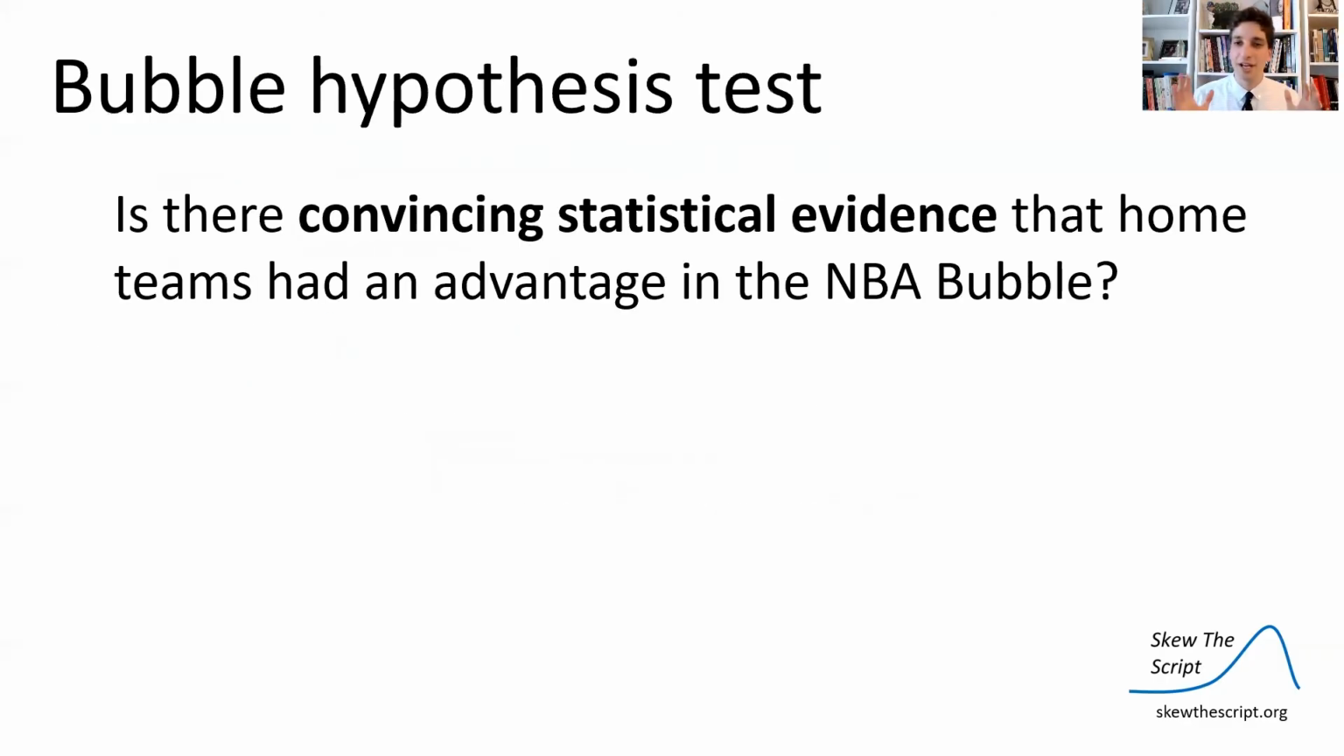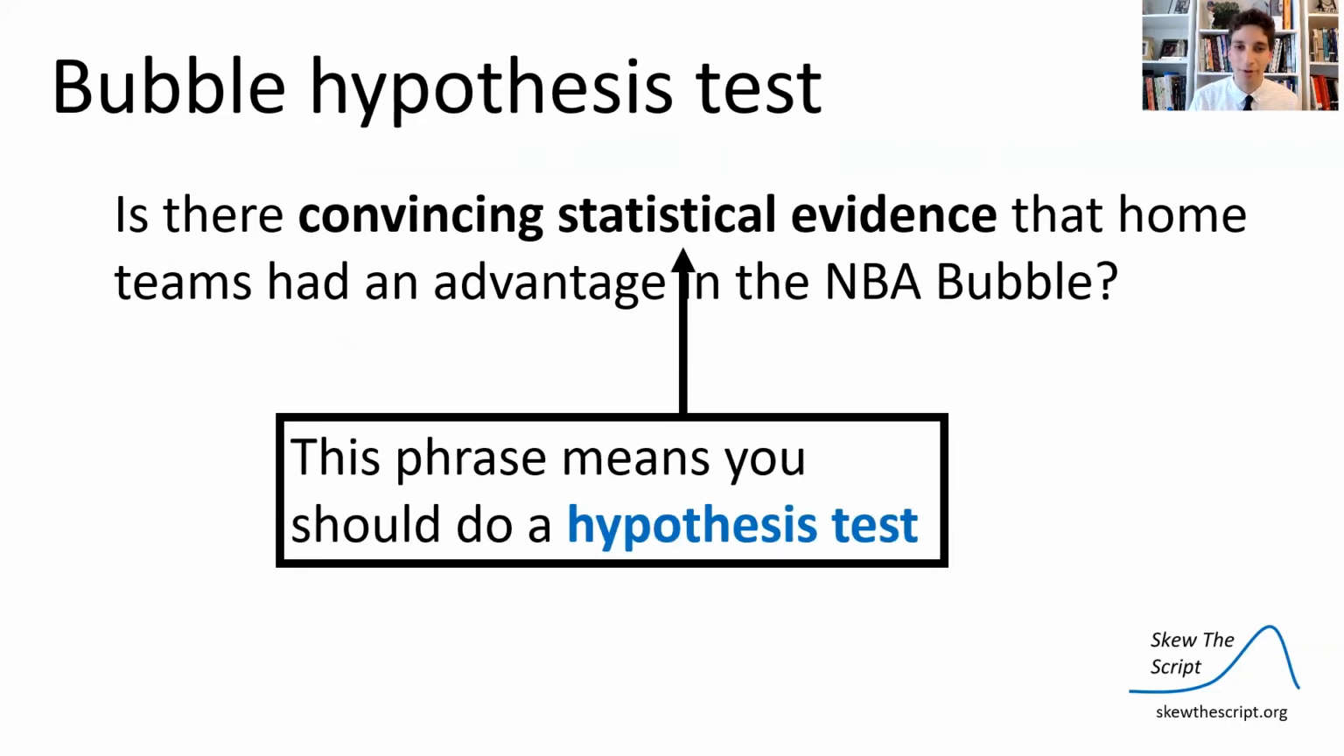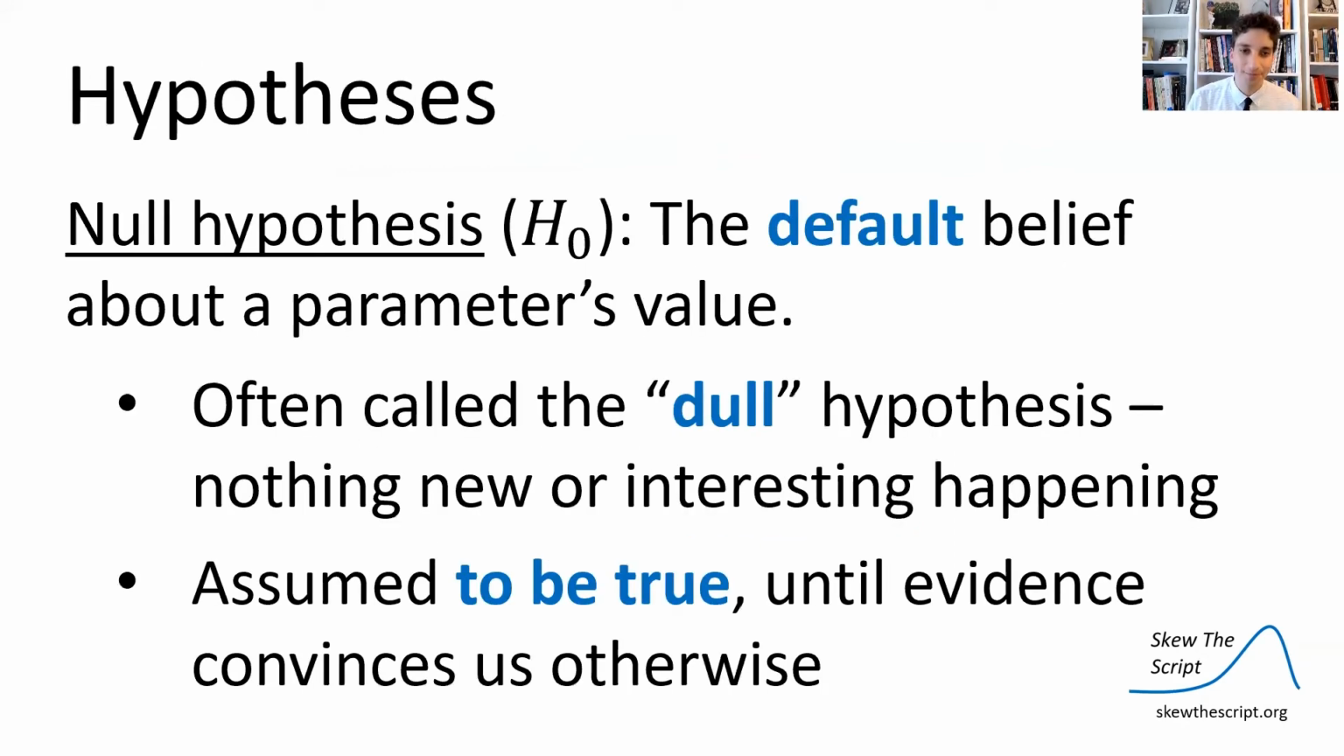So whenever you're given a question like this on the AP exam, is there convincing statistical evidence that the home teams had an advantage in the NBA bubble? That phrase, convincing statistical evidence, usually means that you should be conducting a hypothesis test. And you're going to start by defining your hypotheses.